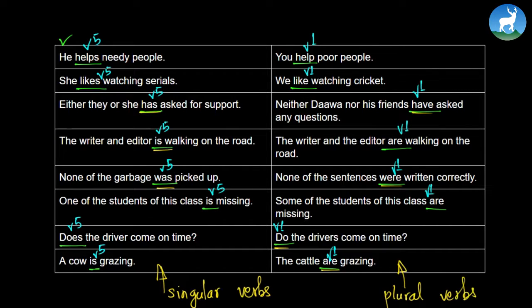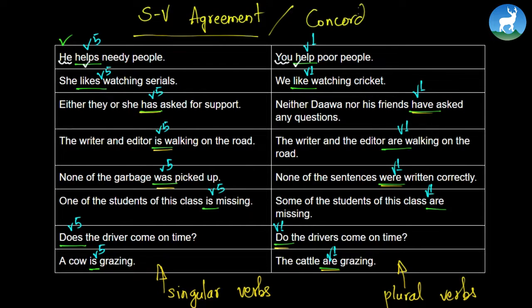From these examples, we can derive a fact that singular subject takes singular verb, while plural subject takes plural verb. And this kind of agreement is called subject-verb agreement, often called concord in the language of grammar.